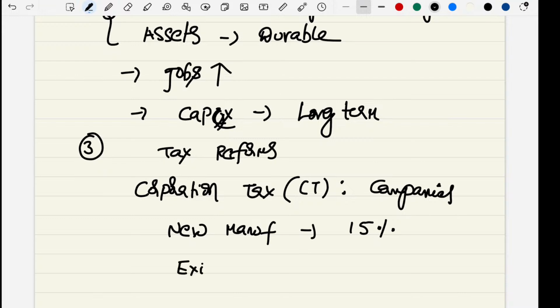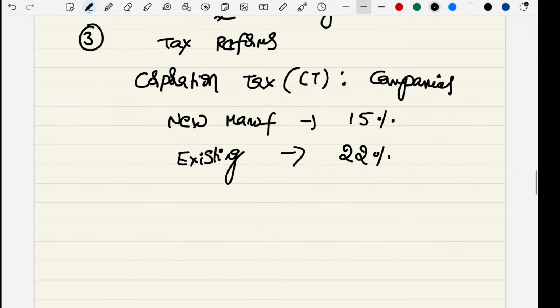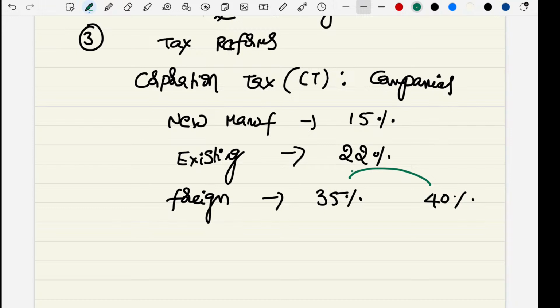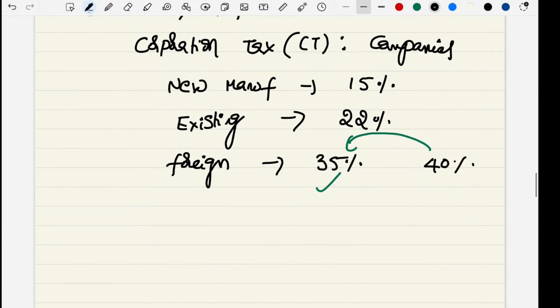For existing firms and companies, the government reduced the corporation tax to 22%. For a foreign company or manufacturing unit, it is reduced to 35% from 40%. This is the benefit the government is giving to manufacturing units and companies, right?